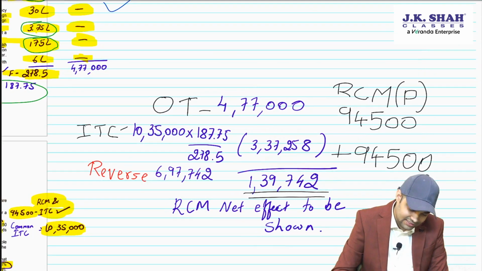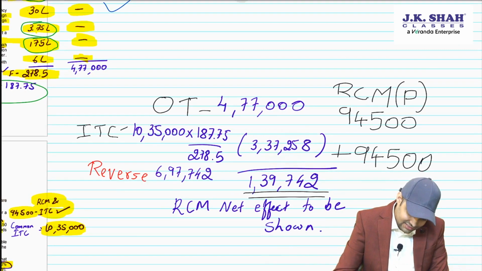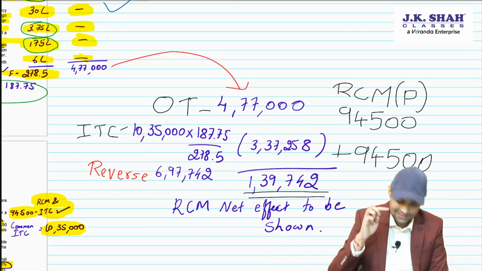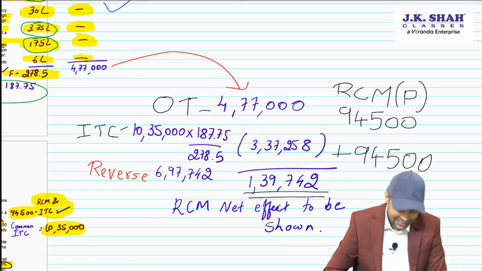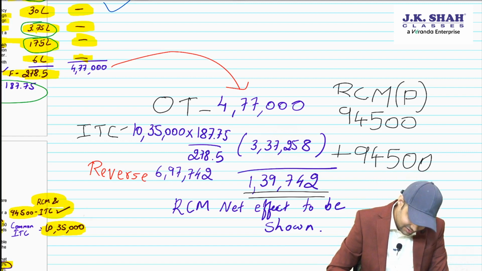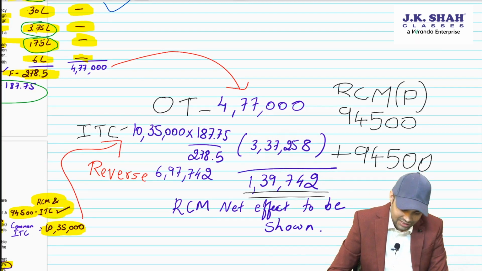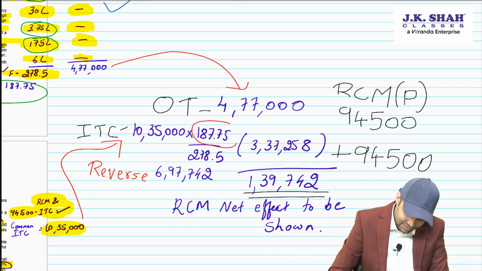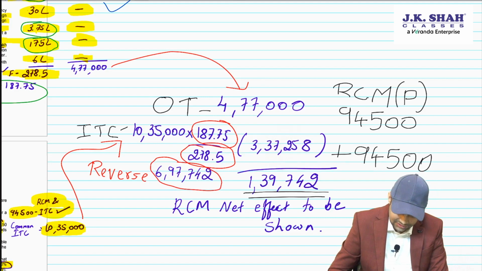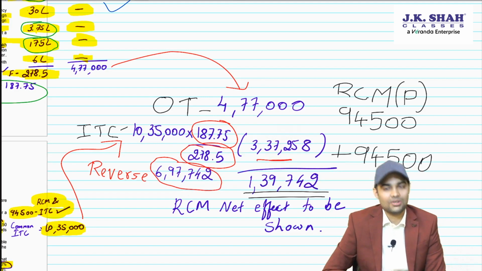So output tax, this is what you got, 477. This comes here. Output tax. Now ITC 10,35,000. This 10,35,000 we have taken here and multiplied with E by F. This is E, this is F. So this will be the reversal, and once you reverse, balance ITC would be available.